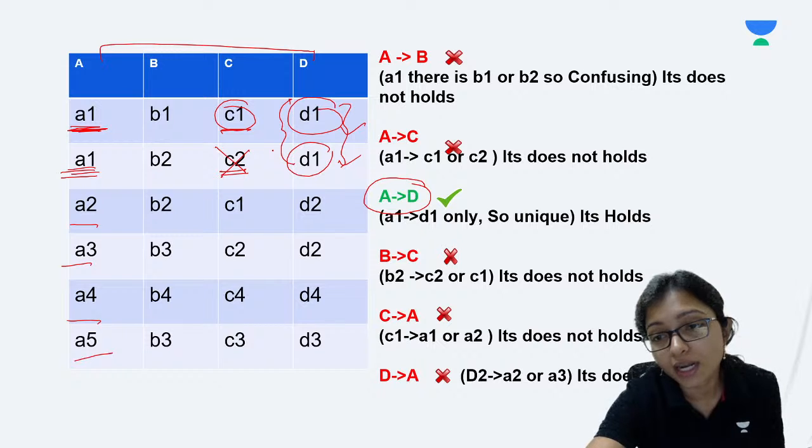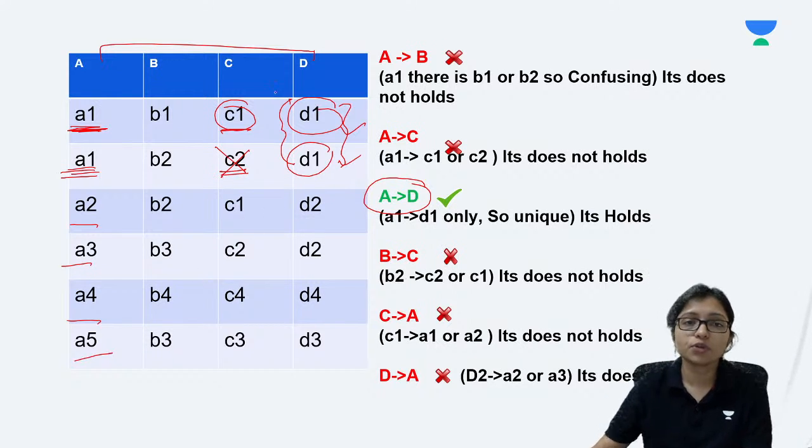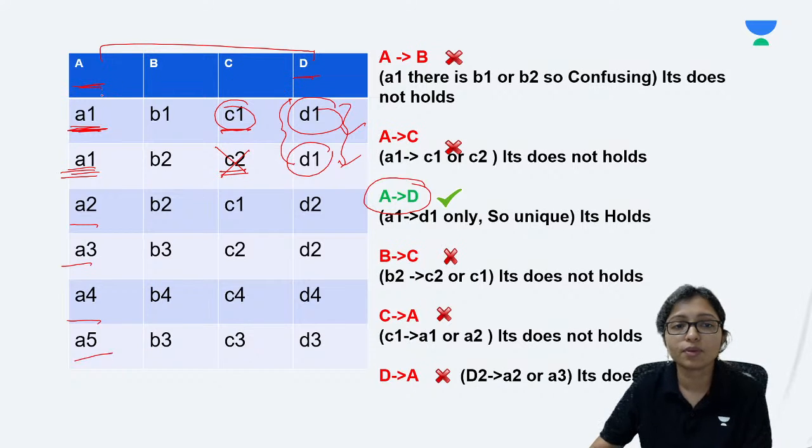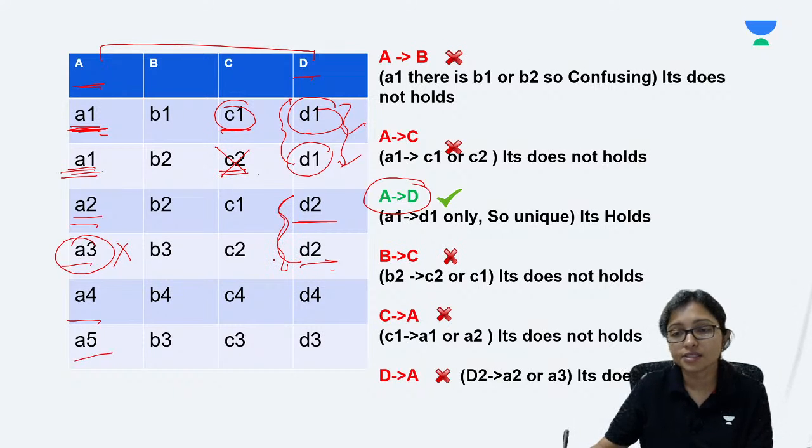Bushaira, you are telling A to D. A to D is holding. That is correct. D to A will not hold. D to A is just the opposite. See that D to A has the same problem. D1, that is okay. But for D2, here A2, and here for D2, A3. How is it possible? That's why it is not possible. Got it? That is the reason.